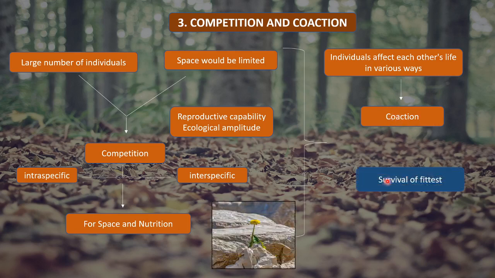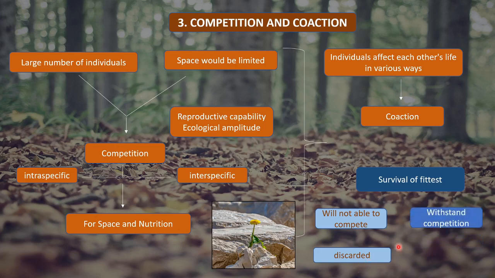So here comes the term survival of the fittest. This concept of competition and coaction is related to survival of the fittest, where the community which will not be able to compete with other communities will get discarded, whereas those that will be able to withstand the competition will become dominant, and that community will ultimately rule over that area.